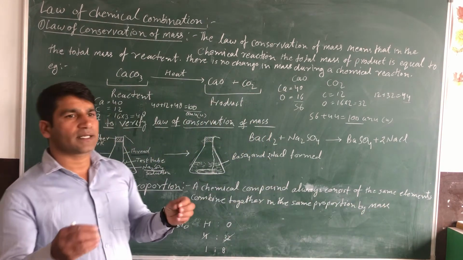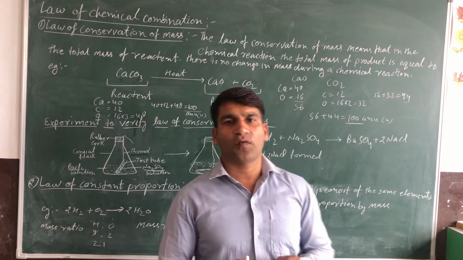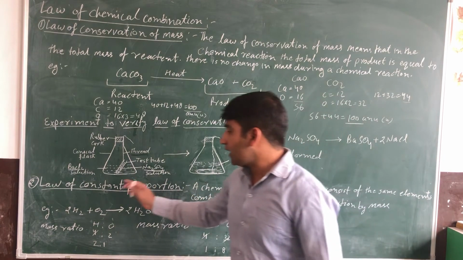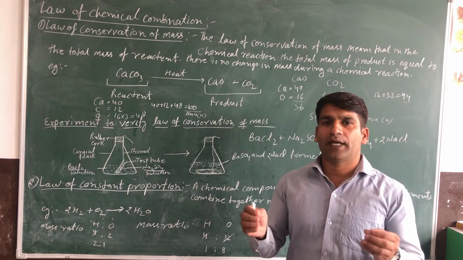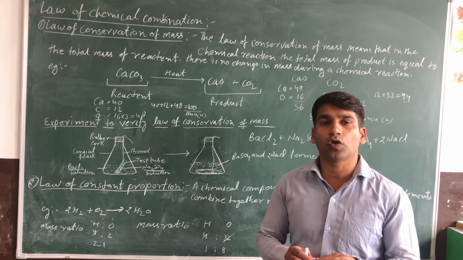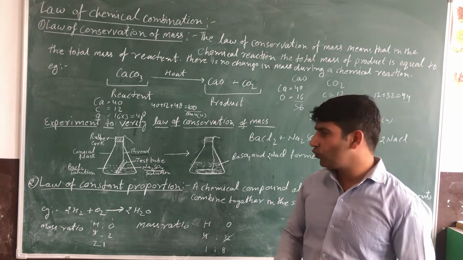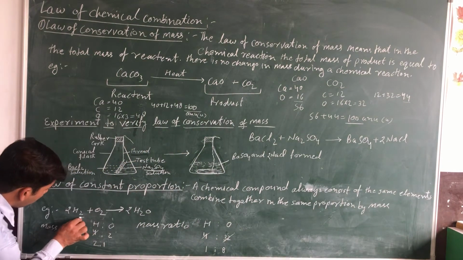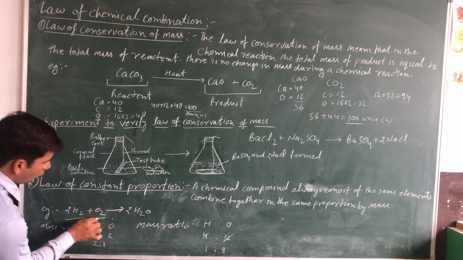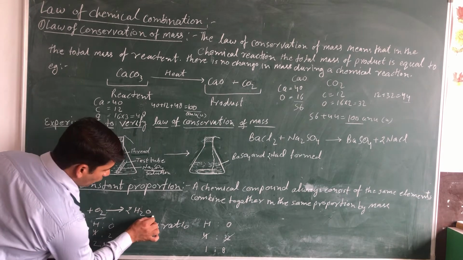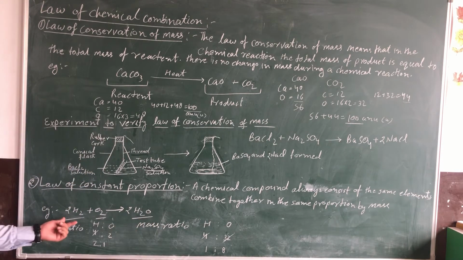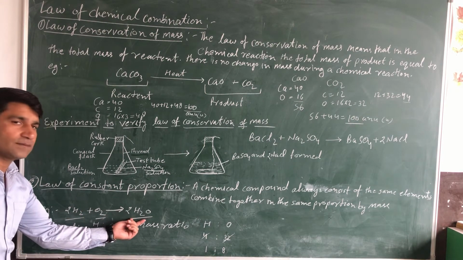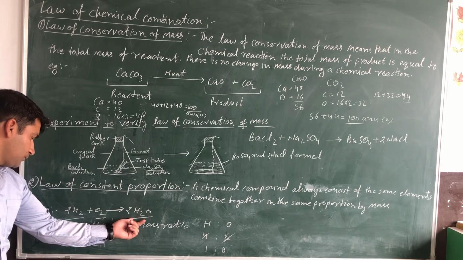When two chemicals react with each other and form a new product with new properties, the ratio of combination of atoms is always the same. I will give you an example. Suppose that we react hydrogen gas with oxygen gas and form water. When hydrogen gas reacts with oxygen gas, it gives water, H2O.